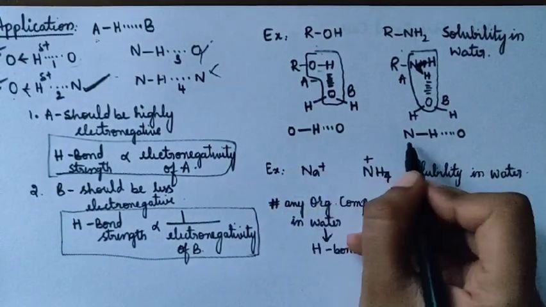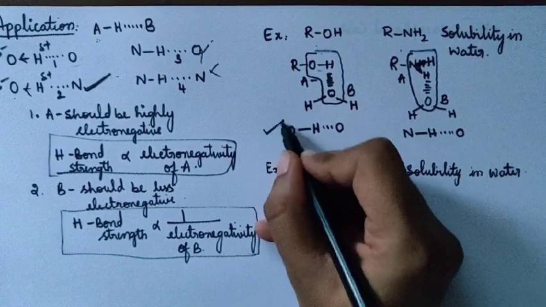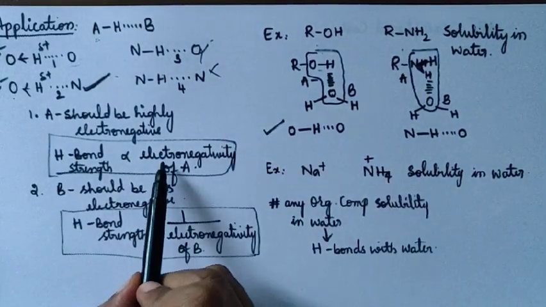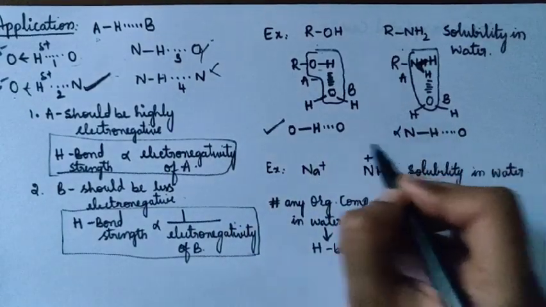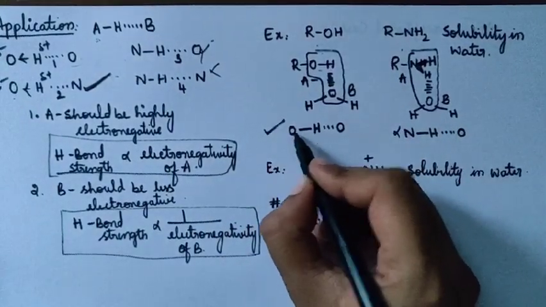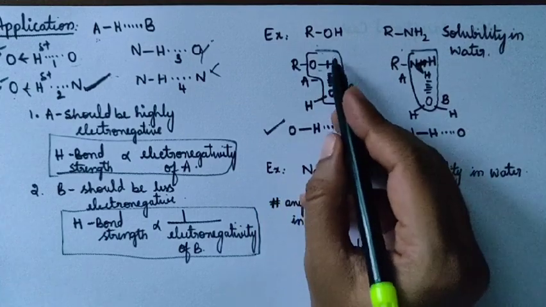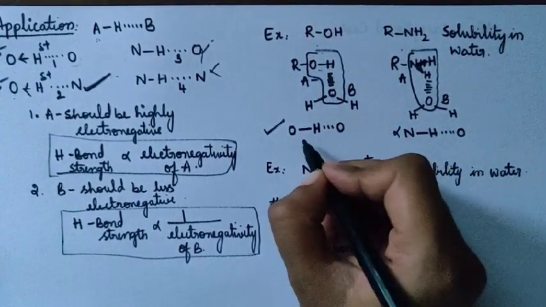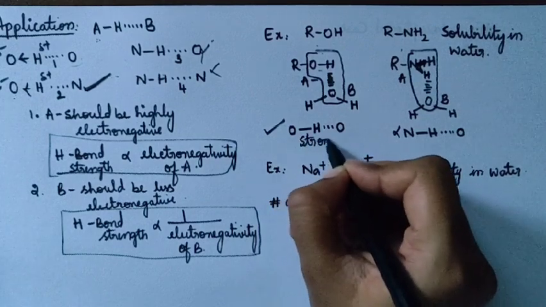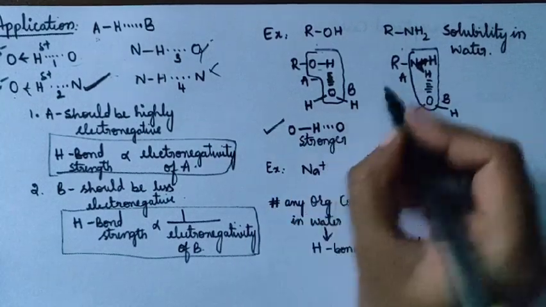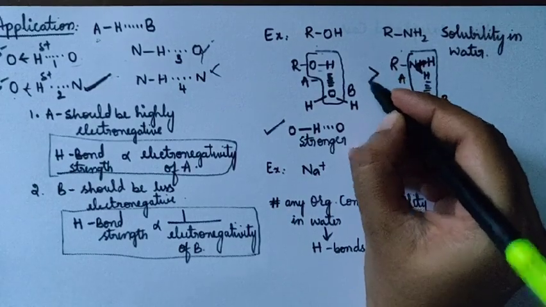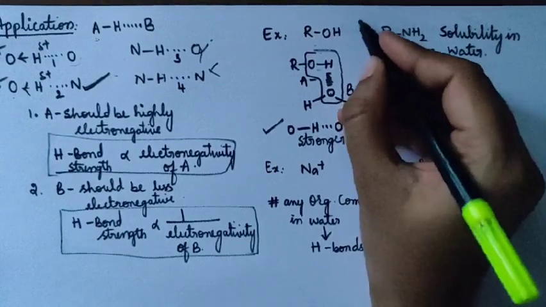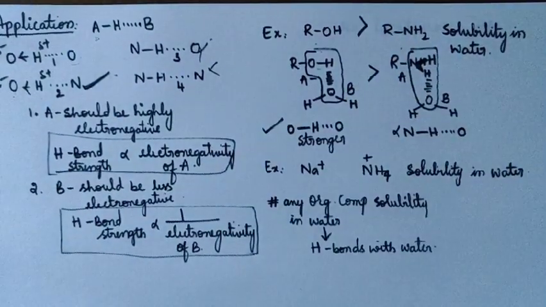First look at the A atoms. Here it is oxygen, here it is nitrogen. Obviously oxygen is the one, because it is highly electronegative. We have studied that the A atom should be highly electronegative. So since A is highly electronegative, this bond becomes stronger. As a result, this is more soluble than your amines. That is, alcohols are more soluble than amines.